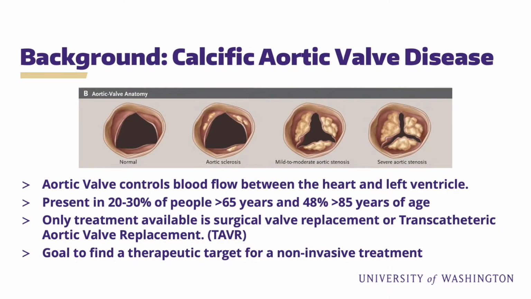CAVD is the deposition of calcium phosphate nodules and collagen in the aortic valve cells. This buildup results in decreased flexibility and thickening of the valve, then aortic stenosis, which is this narrowing of the valve. And as the disease progresses, the left ventricle hypertrophies to compensate for the increased difficulty of pumping blood through this narrowed valve, and eventually this causes heart failure.